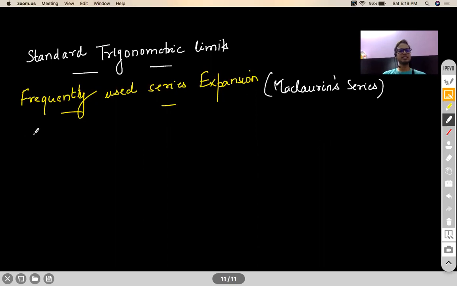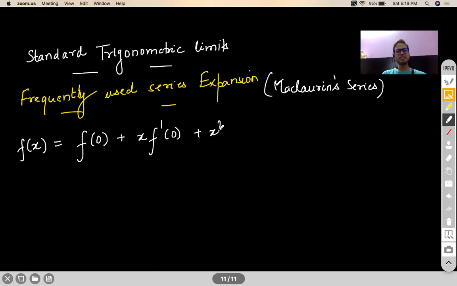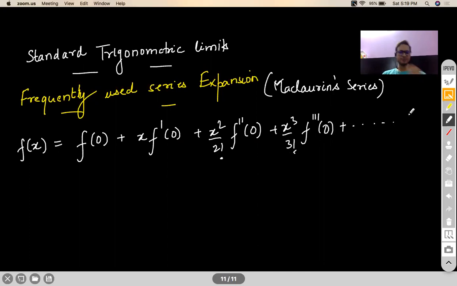So Maclaurin series is basically a series which is converting a function into a polynomial form like this. What is f dash 0? f dash 0 means derivative of the function calculated at 0. Okay. So this is a Maclaurin series. It goes on and on forever.